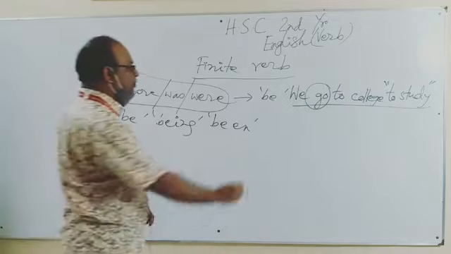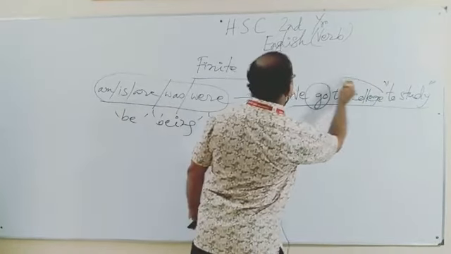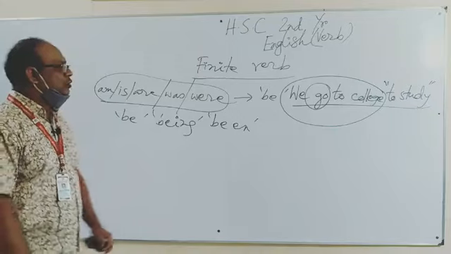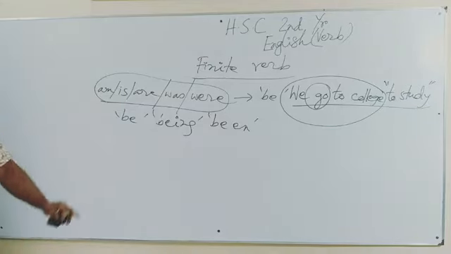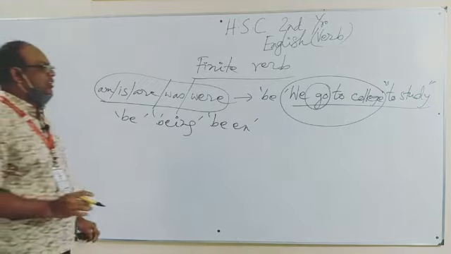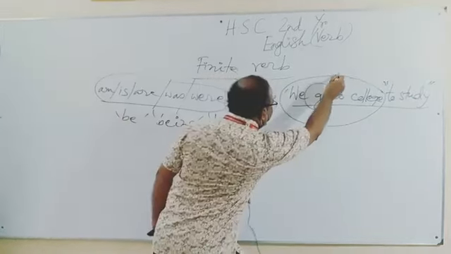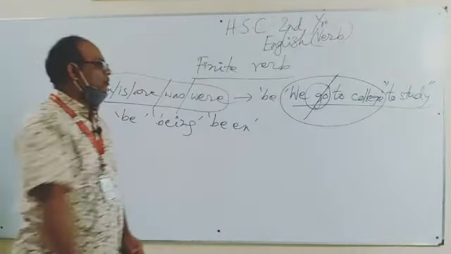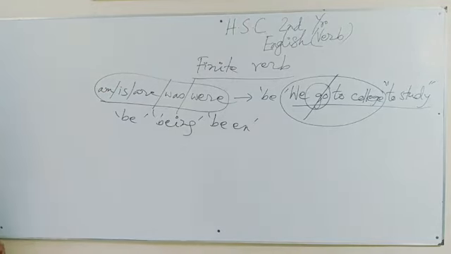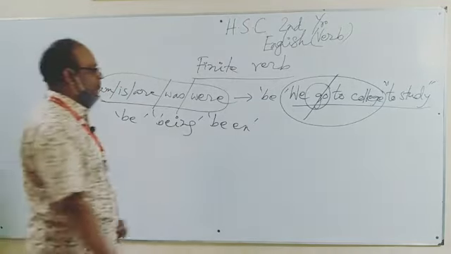If we say, we go to college, if I limit this sentence up to this, we go to college, we can complete the sense of the sentence. But if we cross go and then we try to write, we to college to study.